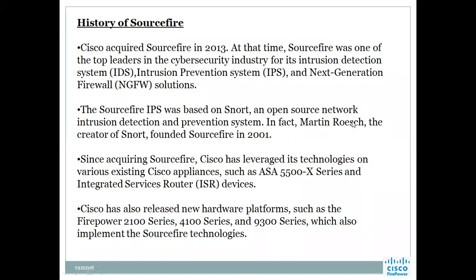Firepower threat defense, another thing. They tried to integrate it with the ASA. We can go for an upgradation.